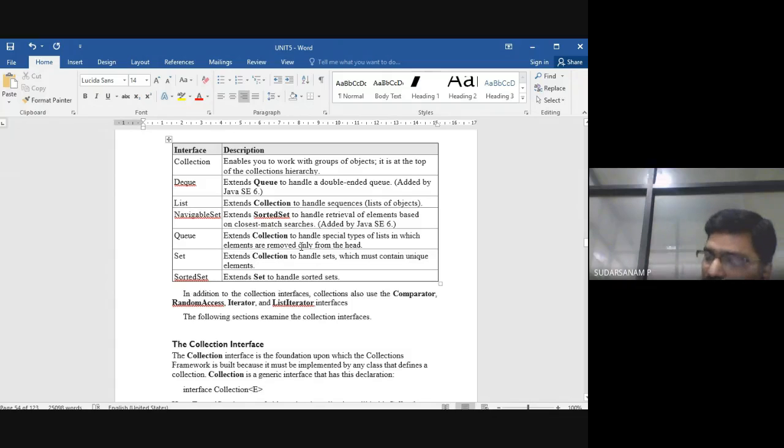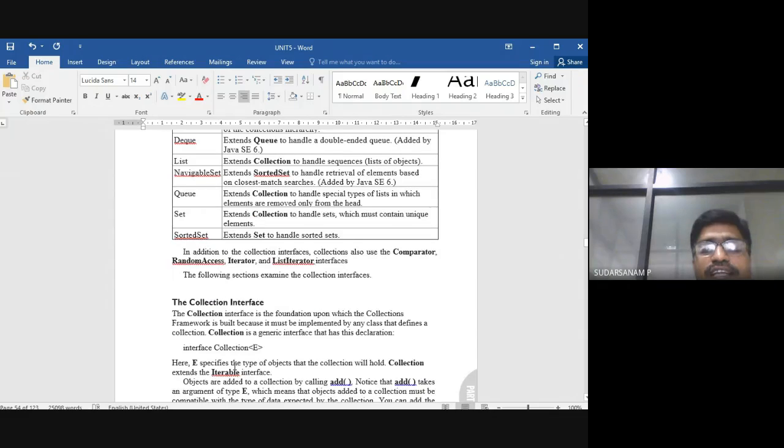So set operations you have already done in Python. Python you will be learning next semester, I hope. So Python also has set type of operations available, here also we can do it. Another one is called the sorted set. You have the elements, and you can directly use the sorted set. So these are all the interfaces available in the framework. Using this, we can do the operations. Examples we will see after the explanation, how everything works.